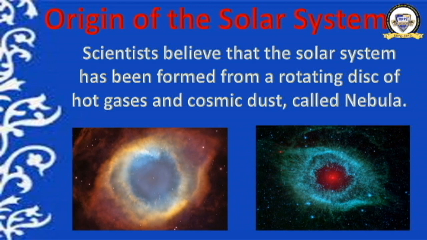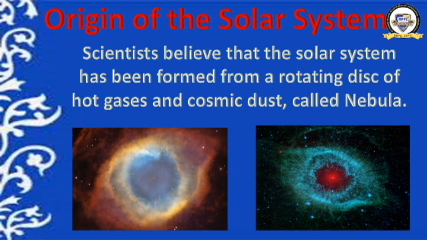They came closer as time passed by. The cool material was drawn into the center. Then the center became denser and hotter. Then it began generating energy by nuclear fusion. That became the sun. You can see in the second picture a red spot. Gradually it became the sun.